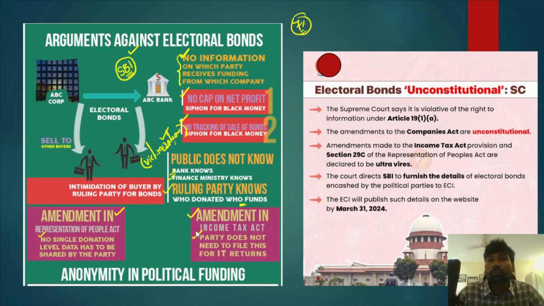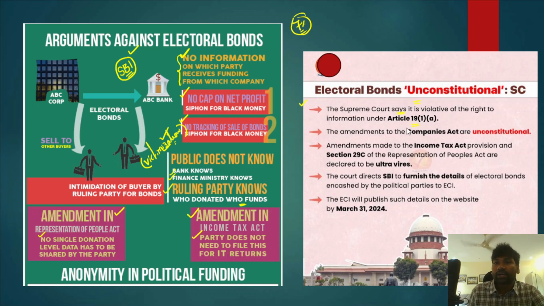So therefore the Supreme Court has intervened. In the February 15th judgment, the Supreme Court made certain observations with respect to electoral bonds while declaring them unconstitutional. Now what are those observations? The Supreme Court says that it is a violation of Article 19(1)(a), because the voters will not know about the details of electoral bonds. So because of that reason, it is a clear violation of Article 19(1)(a).